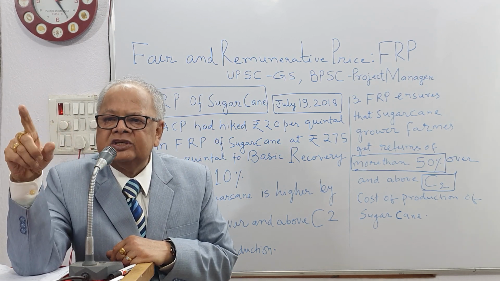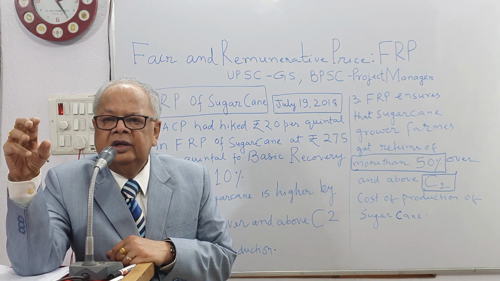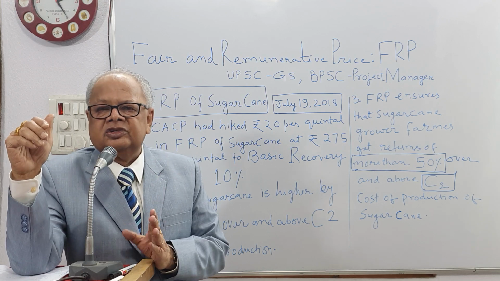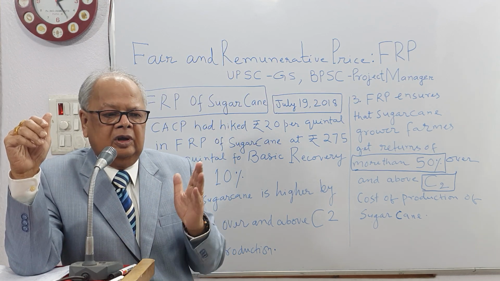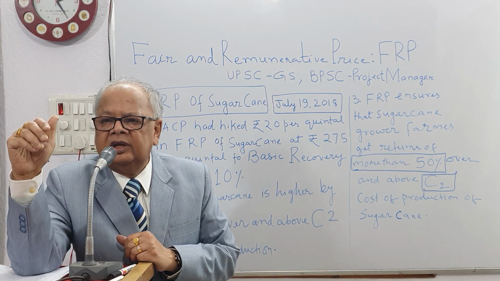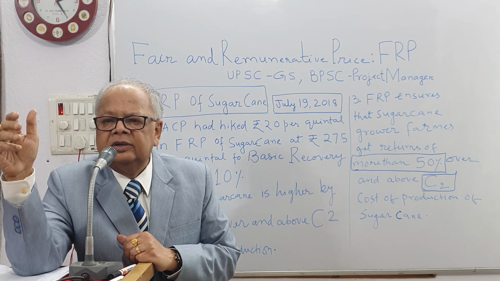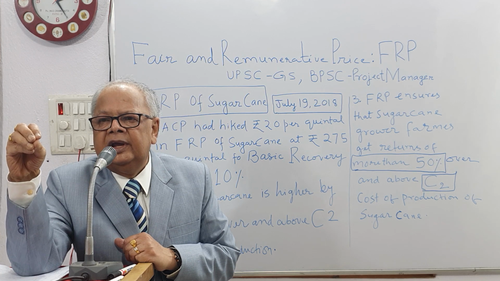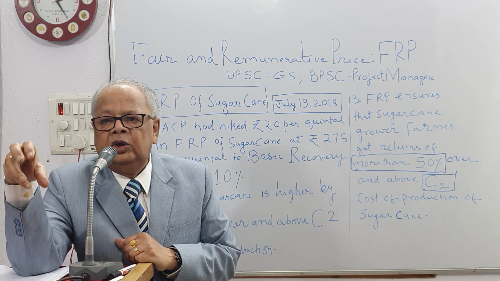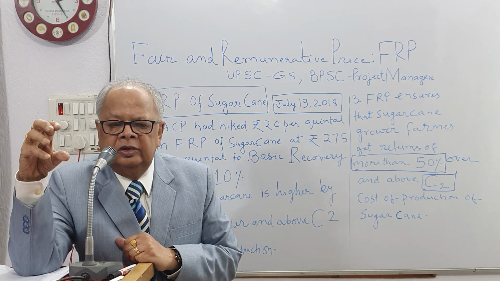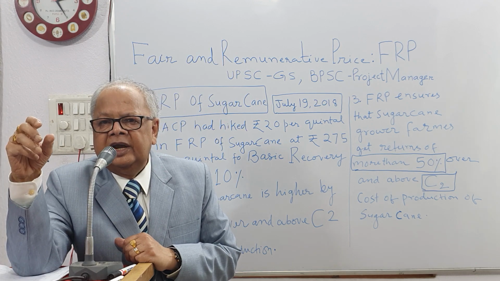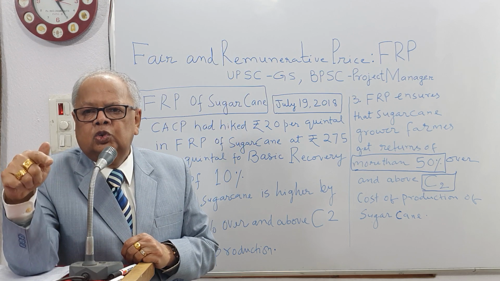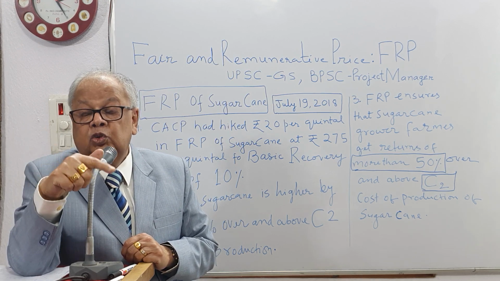Then A2 plus FL, that is the addition of family members. Family members working on the farm, sugarcane growing. Their contribution is known as imputed value of family labor. That will be added to A2 plus FL.